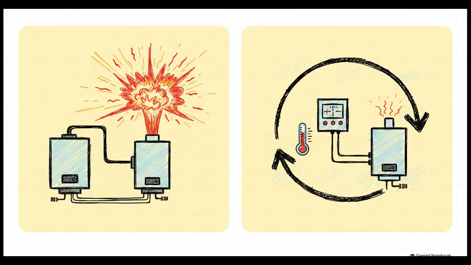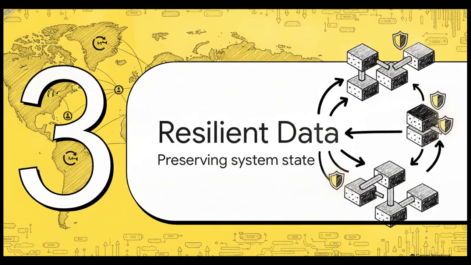On the other hand, we have closed-loop control. This system uses a feedback loop. It's constantly measuring its output against a desired set point, like a smart thermostat reading the room temperature and telling that boiler to self-correct. That feedback loop is the absolute key to making sure a system can adapt to its environment. But as we scale these engineered systems up to a global level, we run into a whole new headache.